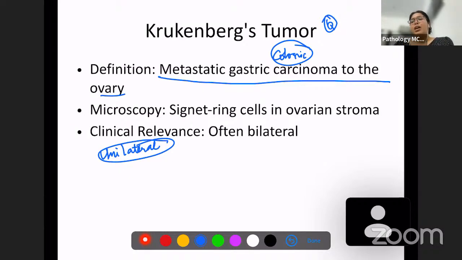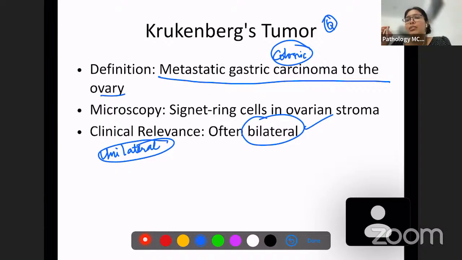But this is bilateral because it is a metastatic tumor, which is metastasizing from the colonic or gastric mucosa to the ovary. So in this case, this can be bilateral.